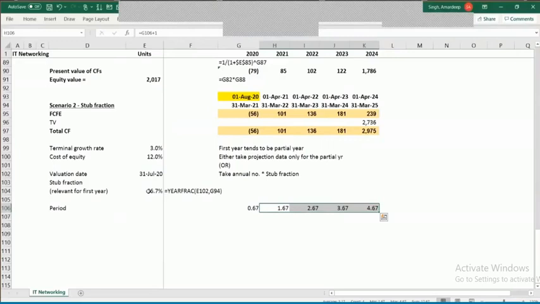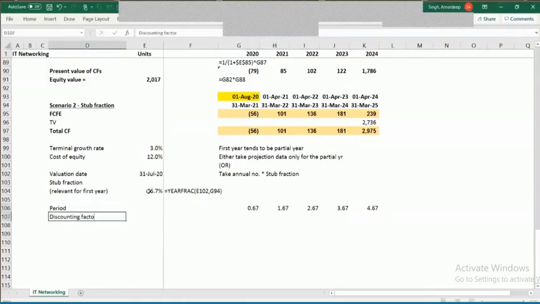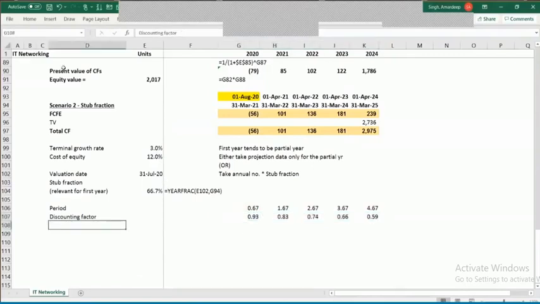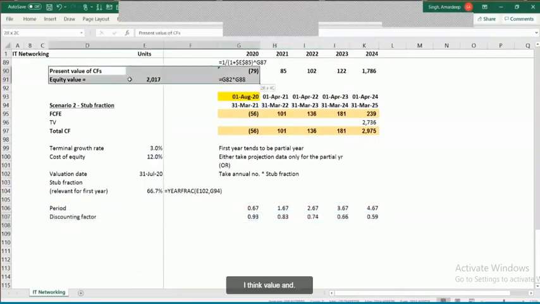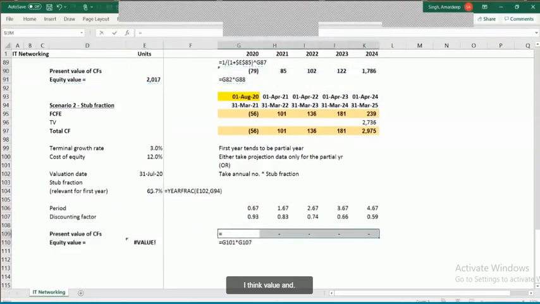Once you've got this period, the process is the same as we discussed before: you compute the discounting factor, which is 1 divided by (1 plus cost of capital) raised to the power n, which finally gives you the present value, and then the summation.